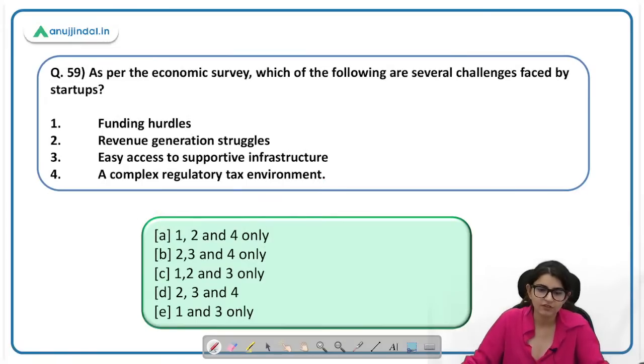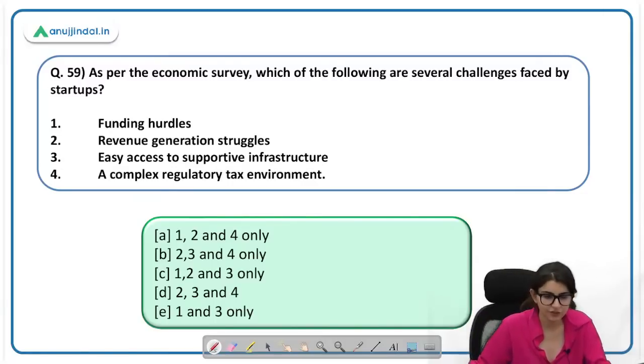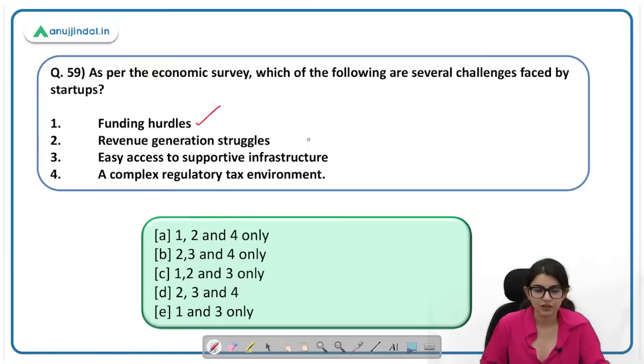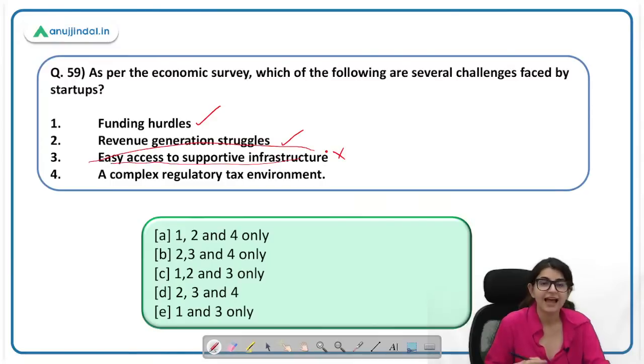As per economic survey, which of the following are several challenges faced by startup? तो economic survey ने कुछ challenges बताए थे. Funding hurdles, yes, startups face these. Revenue generation struggles, yes. Easy access to supportive infrastructure, this is incorrect. There is no easy access. So this is a challenge, that lack of easy access. तो यहाँ होना चाहिए lack of easy access.